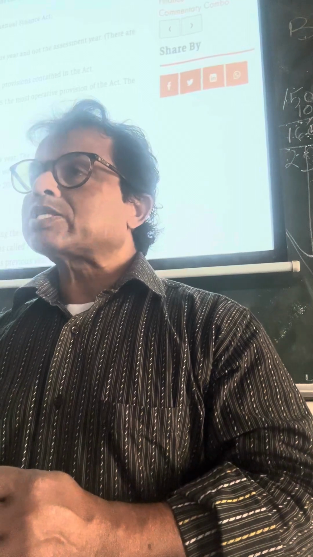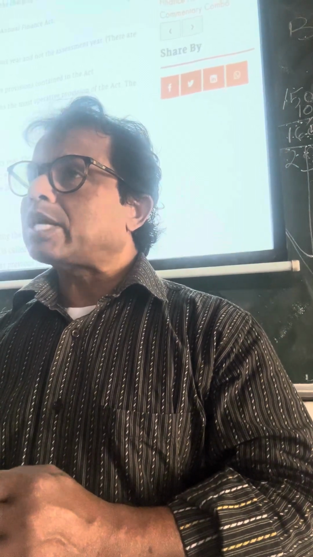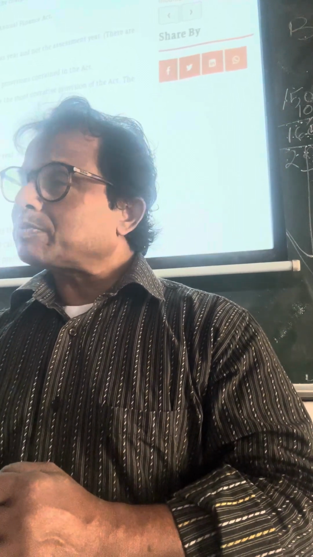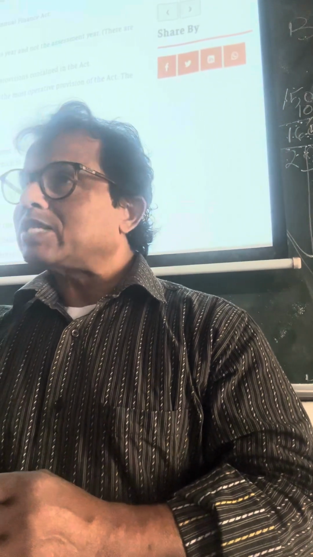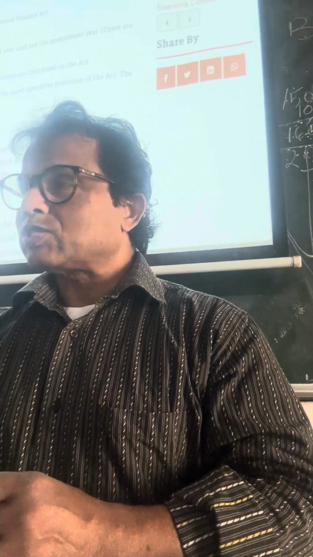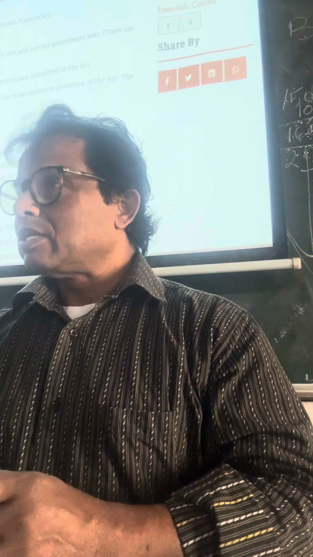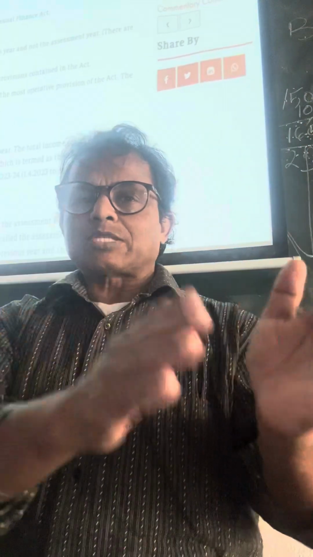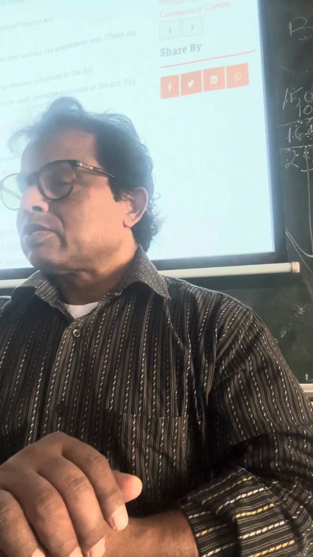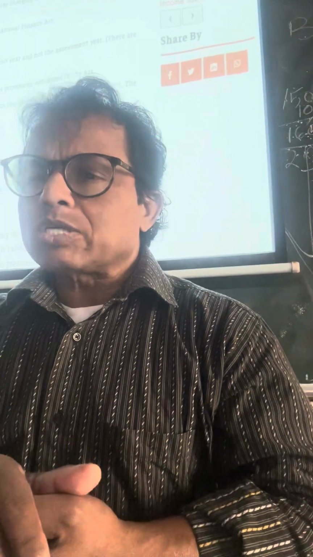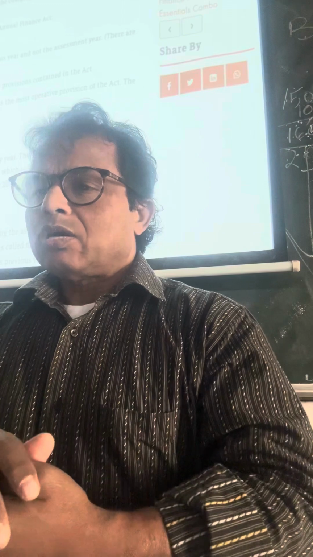And you know, the previous year starts from 1st April and ends on 31st March next year. And the assessment year starts from 1st April again and ends on 31st March next year. So previous year, assessment year, this goes on.